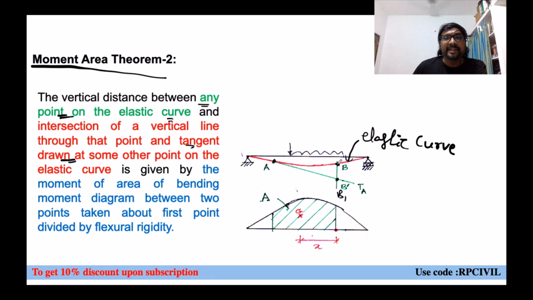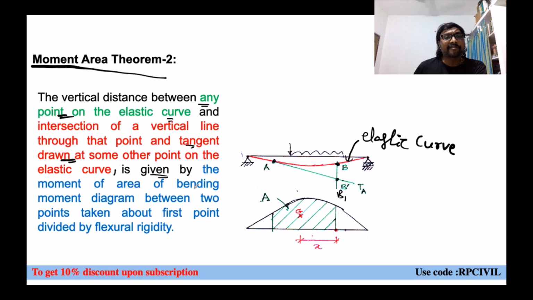The vertical distance between any point on the elastic curve, here B, and the intersection of the vertical line through that point with a tangent drawn at some other point of the elastic curve, is the distance BB dash. How can you get that?